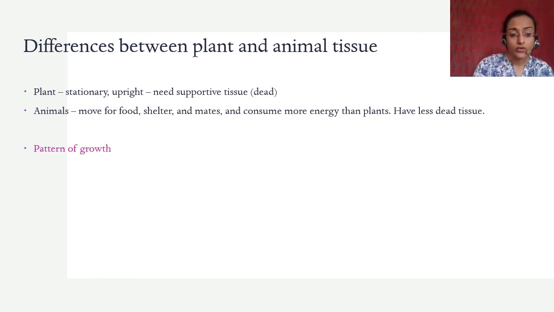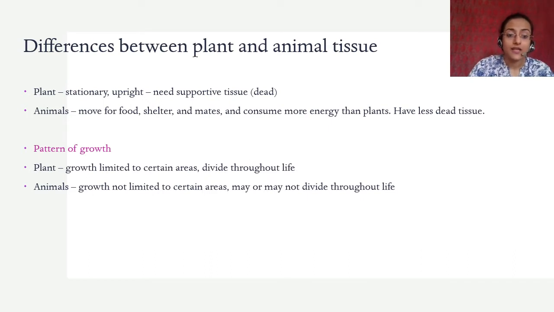The pattern of growth is different. For example, plants have growth limited to certain areas. So plants will always grow only from certain areas. A plant doesn't just grow overall, right? They will always have certain areas from which they grow, and they divide throughout their life. Yani puri zindagi they keep dividing.